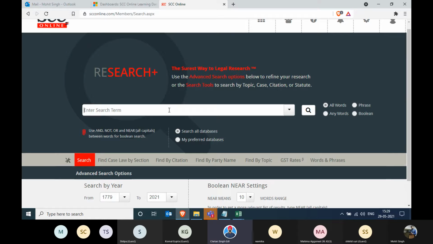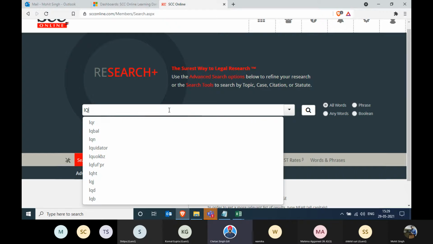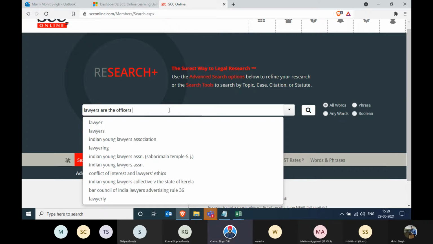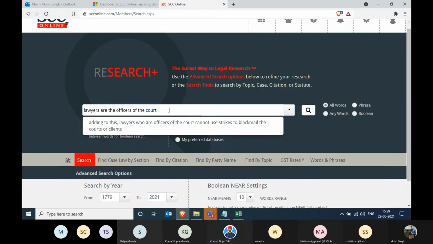Now, there's one common statement that we all have used in our legal fraternity. Mohit, could you write it for me? Lawyers are the officers of the court. Now, we can say lawyers are officers of the court, lawyers are considered officers, lawyers should act as officers of the court. There are different derivatives of it.